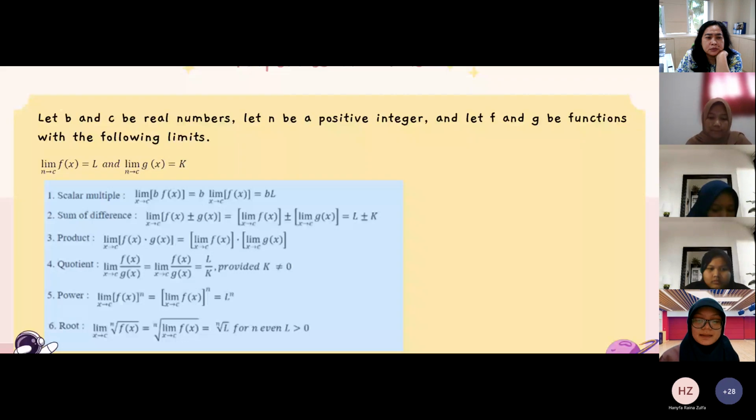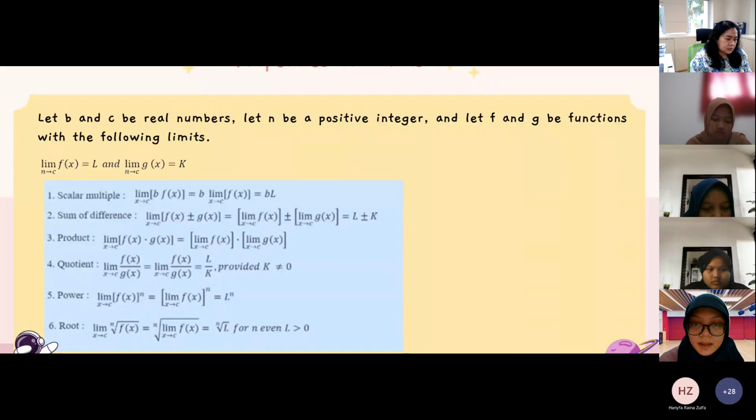The limit as x approaches c of b multiplied by f of x equals b multiplied by the limit as x approaches c of f of x, which equals b multiplied by L.